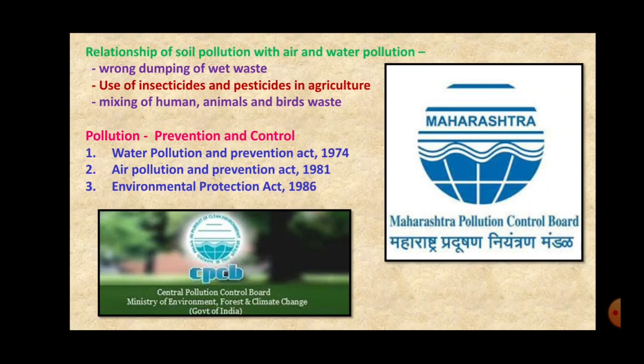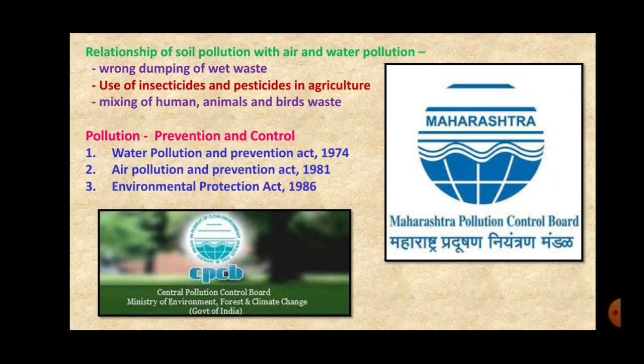Now, soil pollution also occurs due to mixing of human waste, that is the excreta. In the villages, they excrete in the open, and thus when rainwater falls on it, it is absorbed in the soil, right? Then the birds' and animals' waste also creates soil pollution. Due to this, various toxic gases are released and they cause air pollution. So the air pollution, soil pollution and water pollution all are related with each other.